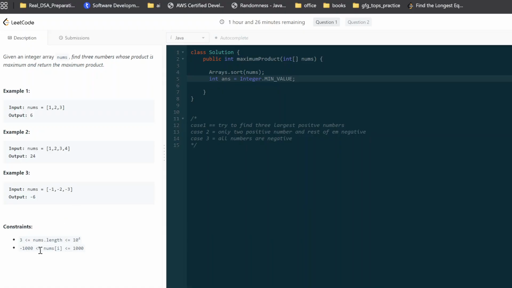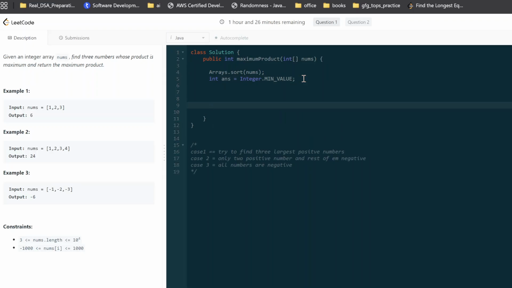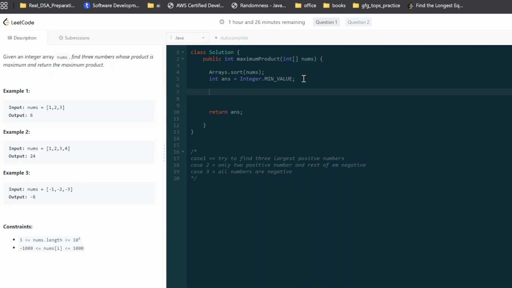Since numbers can be negative, we have to make sure we are assuming our answer correctly. So, what is the first case? The first case will be answer is equals to Math.max of answer, comma, nums of... and we are always going to have numbers, the size of the array will always be greater than or equal to 3. So that's good.